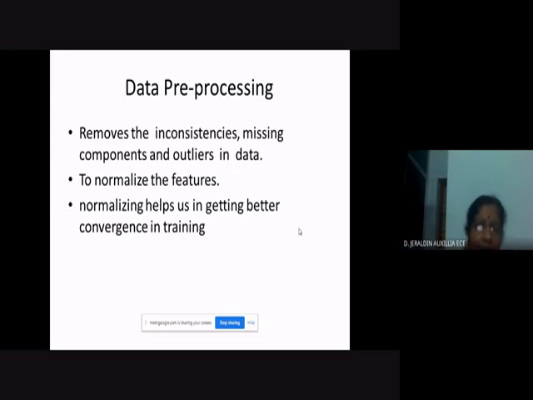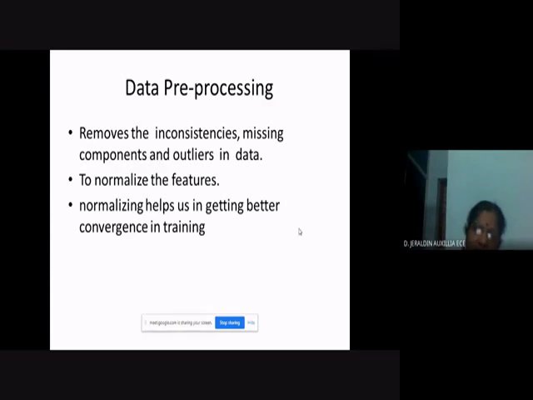It may be erroneous. There will be so many inconsistencies, there will be missing components, and there may be outliers in the data. Inconsistencies, what are they? There will not be any relation between two consecutive data. There will be a difference between the two, and in between some data will be missing. Outliers means data that deviate.